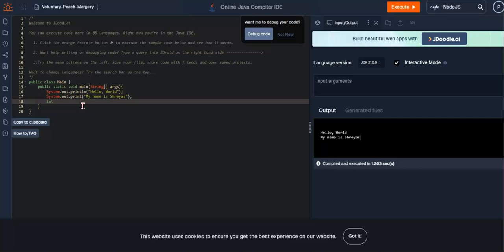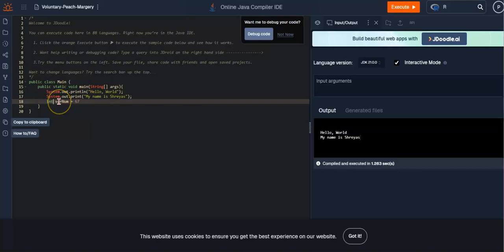I call it var num in this case, and you can set it equal to any type of number. We'll just say 67. This signifies that var num has to have an int type. There are three types: int, boolean, and string.